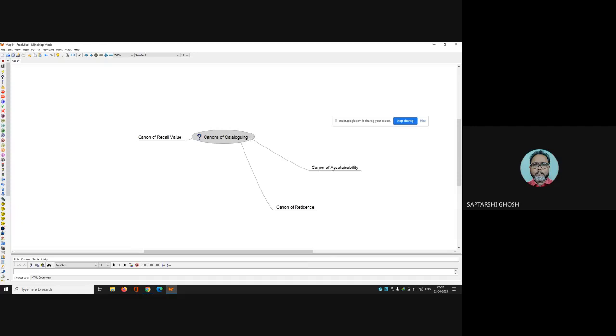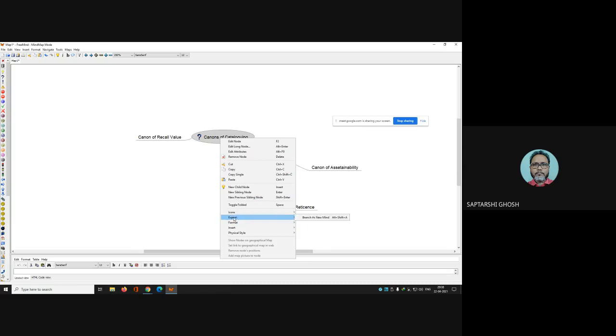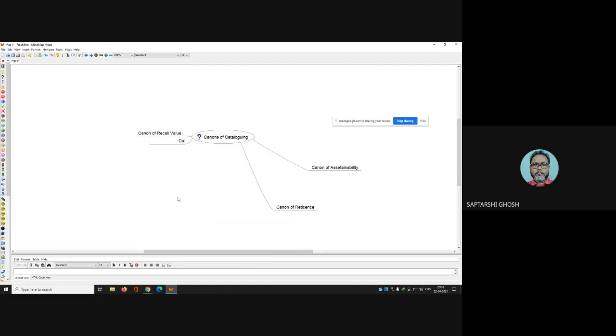Then you see this is the canon of cataloging. And now whenever you are writing, you write here about canon of ascertainability. So what is canon of ascertainability? You just write that. Now another thing, canon of permanence.